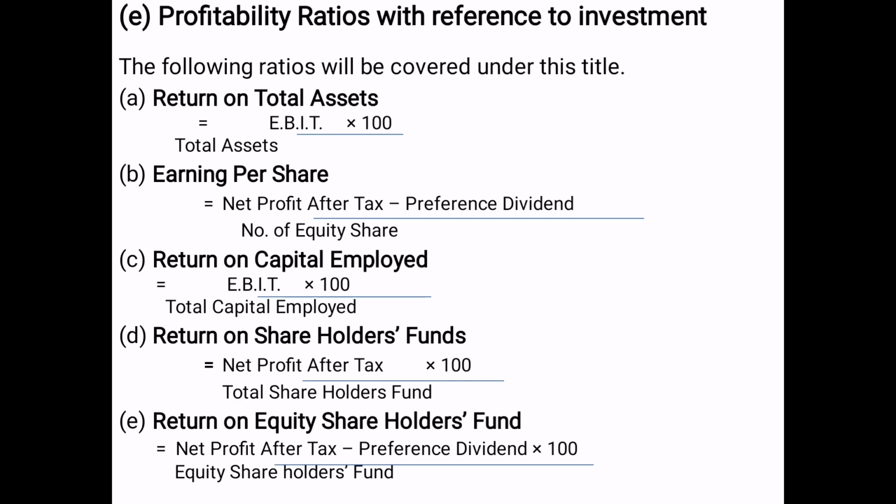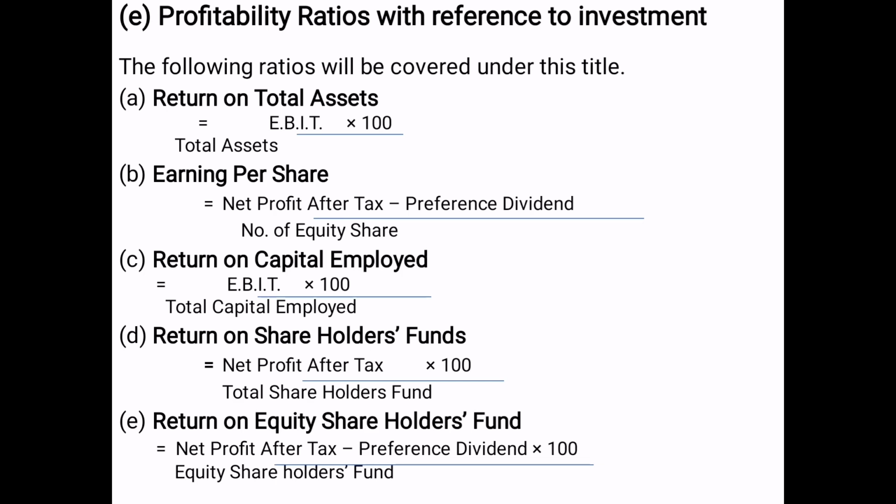Next category, profitability ratios with reference to investment. Return on total assets is EBIT, earnings before interest and tax, divided by total assets or total investment into 100. EPS, earnings per share, is the net profit after tax minus preference dividend divided by number of equity shares.